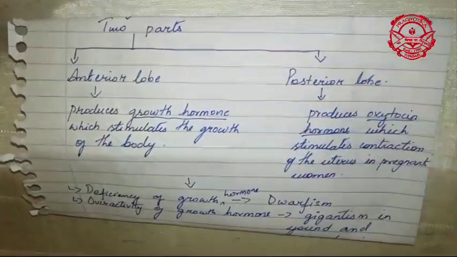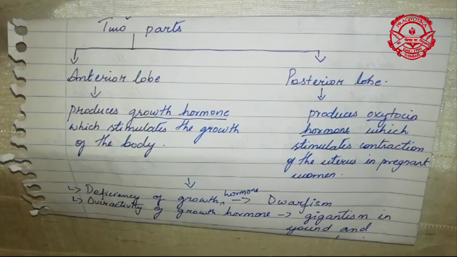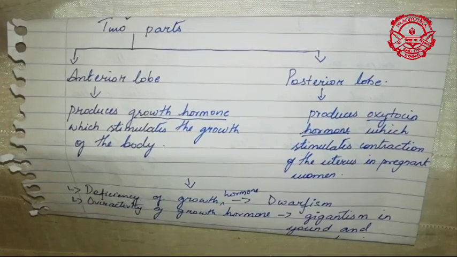Then comes the posterior lobe. The posterior lobe will secrete a hormone known as oxytocin. Oxytocin is responsible for the contraction of the uterus in pregnant women, as I discussed with you in the previous chapter. In the same way, when a pregnant woman starts contracting in the uterus, the oxytocin hormone is responsible for stimulating the contractions in the uterus of the pregnant woman.